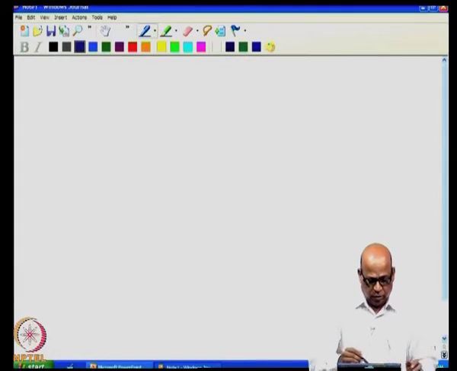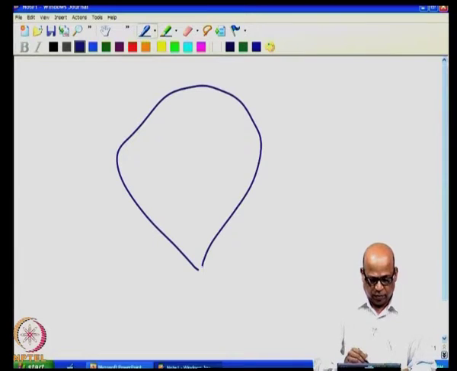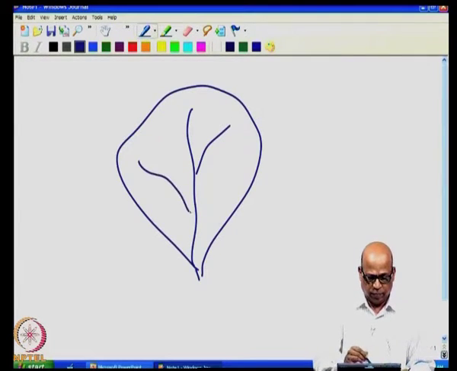Let us say that you have a river basin like this, and you would like to develop this river basin.